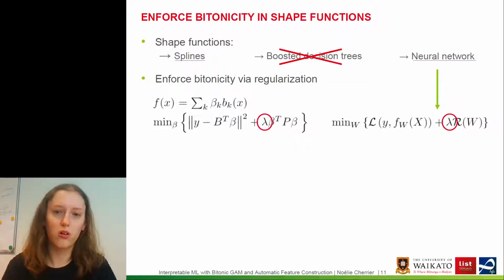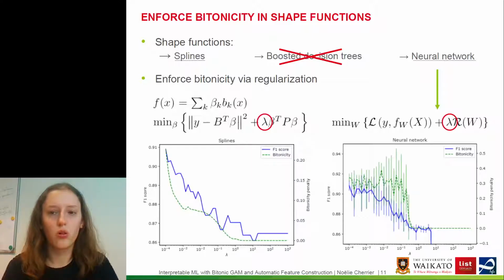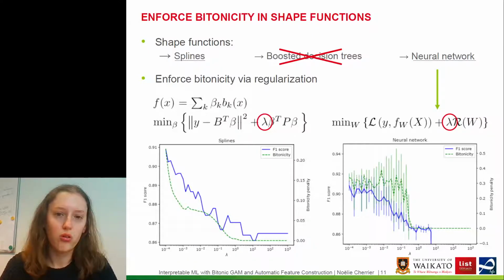For neural network, it's quite similar because to train a neural network, we minimize a loss function plus lambda times a regularization term of the weights w. So intuitively, if we increase this lambda, we will get closer to a very smooth function, and at one point it will become Bytonic. So we tested this assumption on a toy dataset for both splines on the left and neural network on the right.